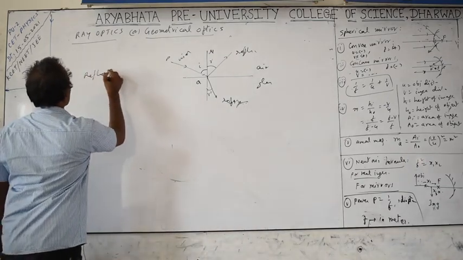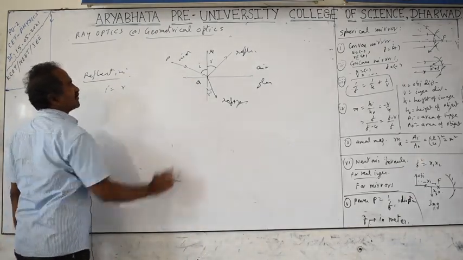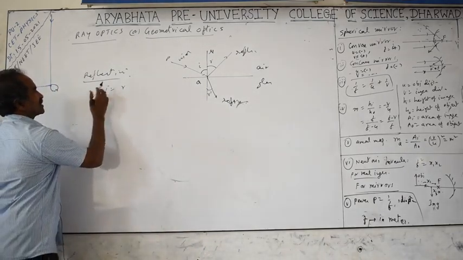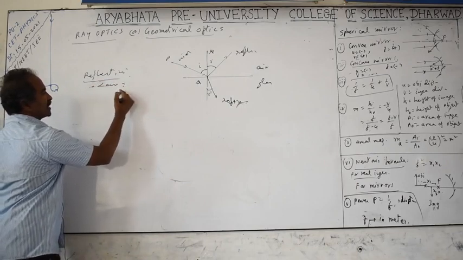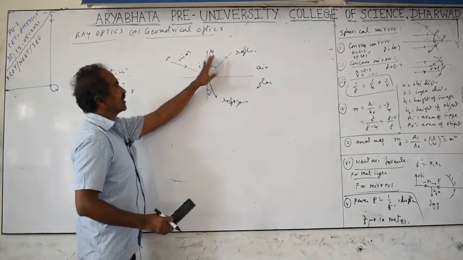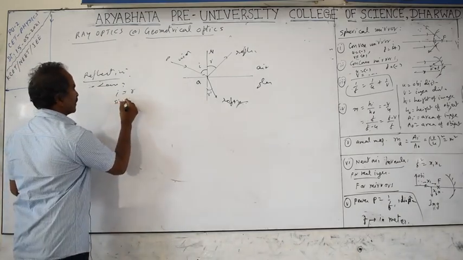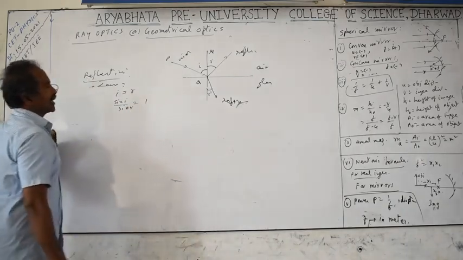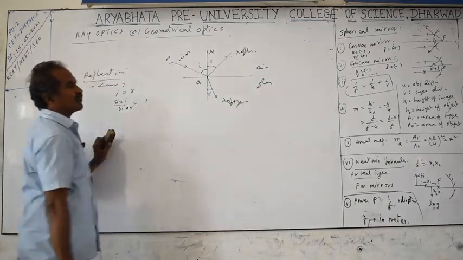We are discussing reflection first. Angle of incidence is equal to angle of reflection. These are the laws of reflection. One law is that i equals r: the angle of incidence is equal to the angle of reflection. Both lie on either side of the normal, not on the same side, and light comes back to the same medium. So sin i equals sin r, or sin i by sin r equals 1. And the incident ray and the reflected ray lie in the same plane.